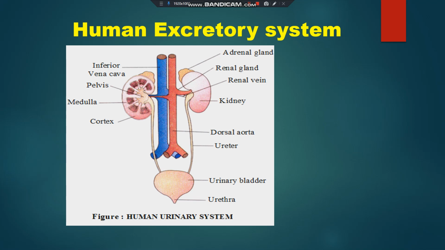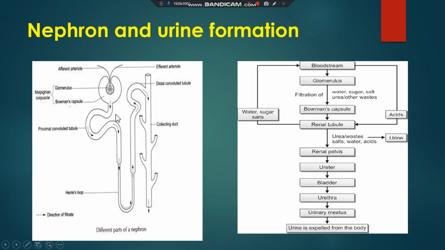Now, as I told you, the kidney is made up of minute tubules called nephrons. This is the structure of a nephron. The nephron is also known as the basic filtration unit. The basic unit of filtration is called the nephron.